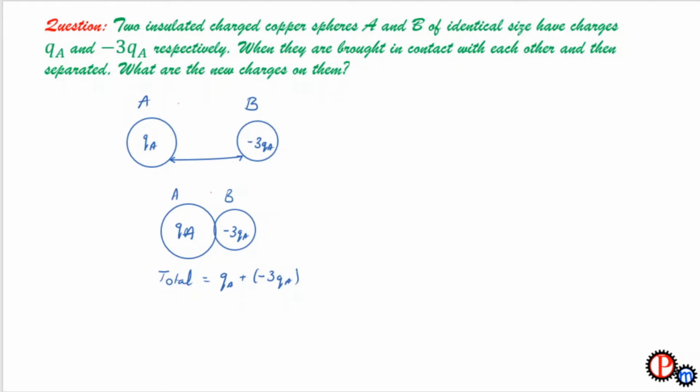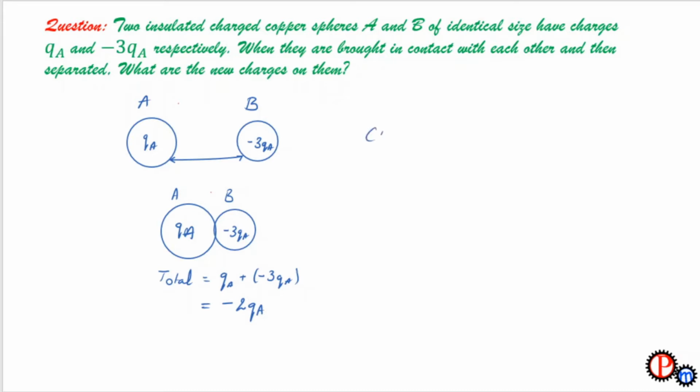So the total charge on both the spheres will be equal to -2Qa. This total charge will be divided between the two spheres.